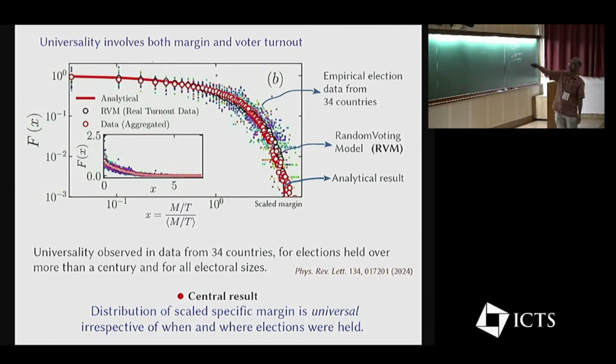There are several curves here. These colored dots correspond to actual empirical election data. This red line is the analytical expression which comes from the model. And then there is aggregated data as well. The central result is that the distribution of the scaled specific margin, this quantity X, is universal, irrespective of where and when the elections are held.